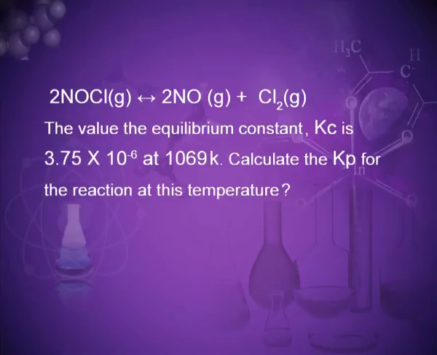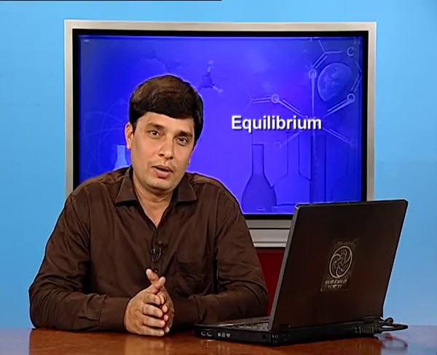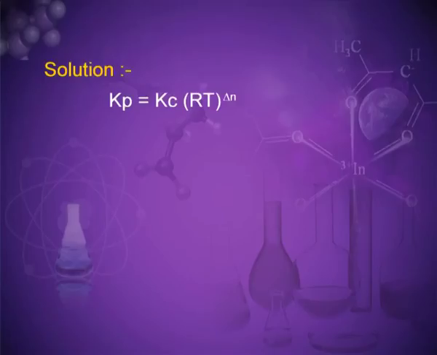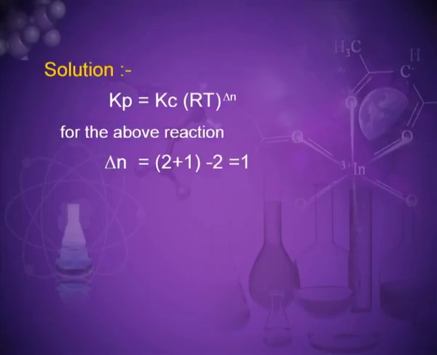The value of equilibrium constant Kc is 3.75 into 10 to the power minus 6 at 1069 Kelvin temperature. Calculate the Kp for the reaction at this temperature. So, we can solve this problem like this: we know that from the previous relations, Kp is equal to Kc RT delta N. For the above reaction, delta N is equal to 2 plus 1 minus 2, which is equal to 1.